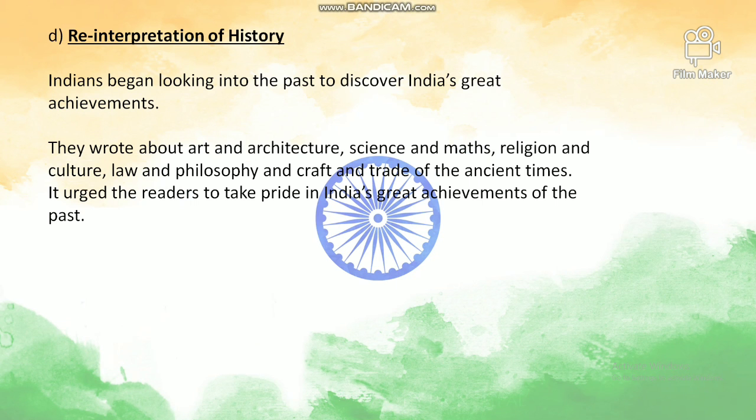Reinterpretation of history is the fourth factor. Indians began looking into the past to discover India's great achievements. After the British came to India, they were glorifying their own rule here. They were not putting forward the glorification of the Indian past in the history books. So Indians again started reinterpreting and adding that into the history books. They wrote about art and architecture, science and maths, religion, culture, law, philosophy, craft and trade of the ancient times. It urged the readers to take pride in India's great achievements of the past.